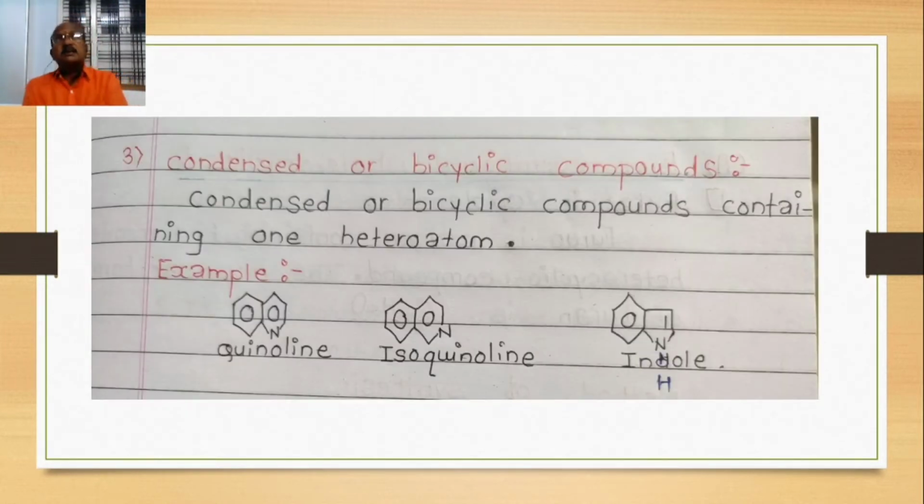And the third class, type number three, is condensed or bicyclic compounds. Condensed means the rings are attached to each other. Three examples are given here. The general example is quinoline, and when the position of the nitrogen is changed, that is isoquinoline. In the benzene nucleus, when pyrrole is attached, that is indole or benzopyrrole.